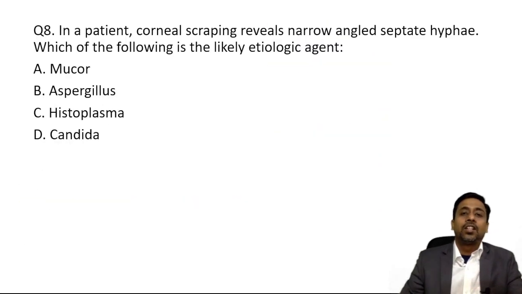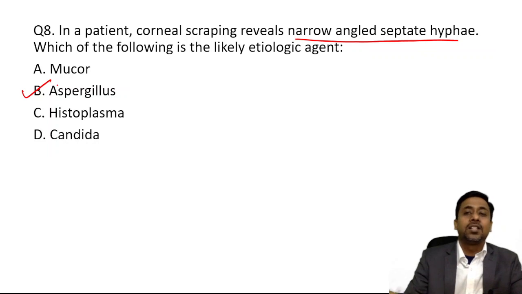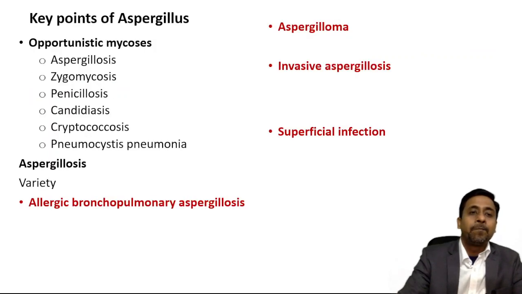In a patient, corneal scraping reveals narrow-angled septate hyphae. Which of the following is the likely etiologic agent: mucor, Aspergillus, Histoplasma, Candida? Narrow-angled septate hyphae कहीं भी अगर दिख जाए तो सीधा answer लगाना है Aspergillus. Narrow-angled septate hyphae, कुछ और सोचना ही नहीं है. ठीक है, Aspergillus answer होगा इसका.